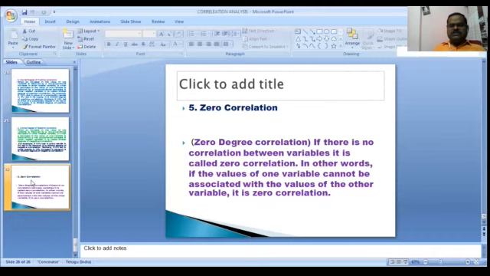So today we discussed what correlation analysis is and what the types of correlation analysis are. Next we discuss the degrees of correlation and uses of correlation analysis.